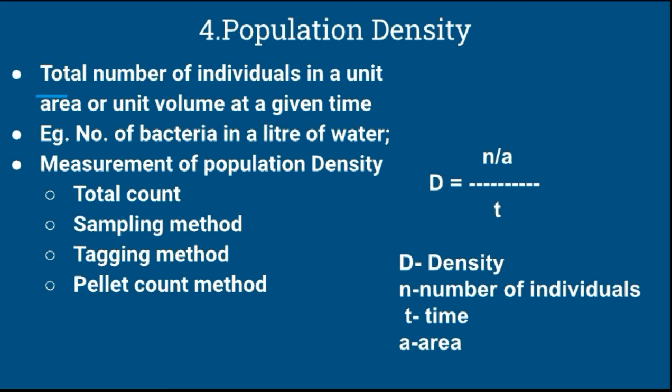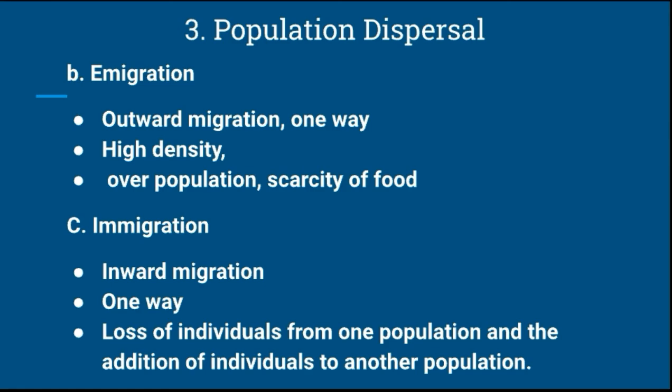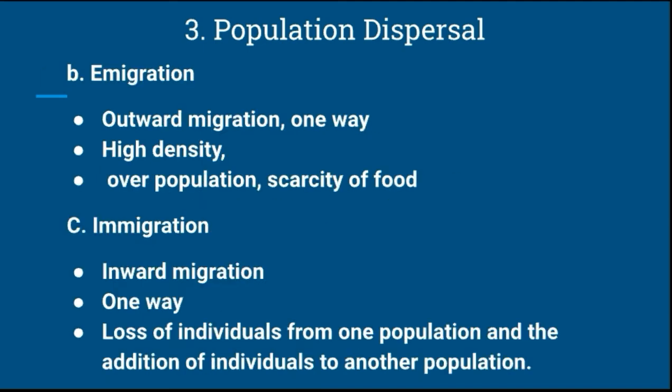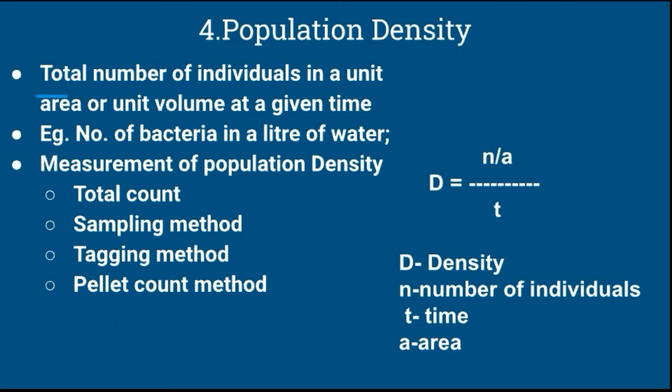So this is it for today. Today we have seen two concepts. One is population dispersal, in which there are three kinds we have studied: migration, emigration as well as immigration. The last topic is population density, in which there are four methods: the total count, the sampling method, the tagging method as well as the pellet count method.